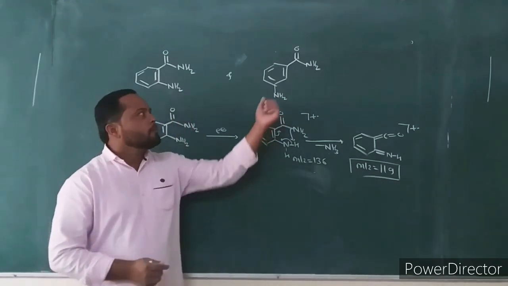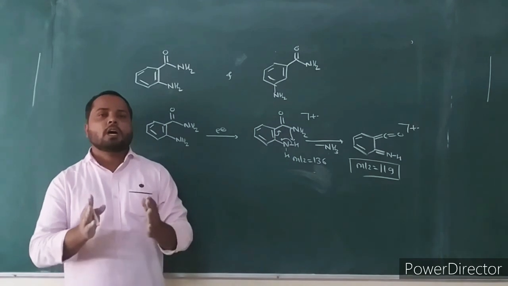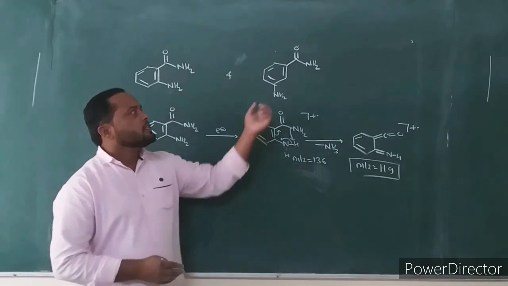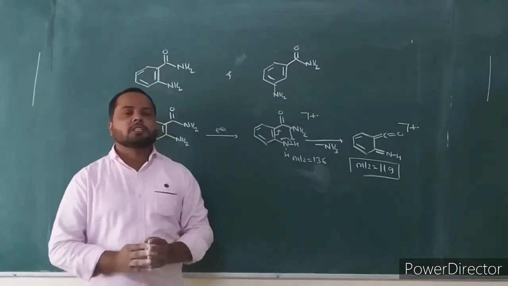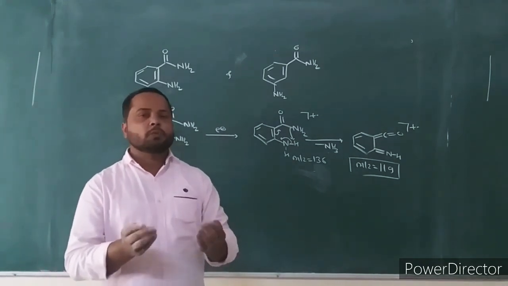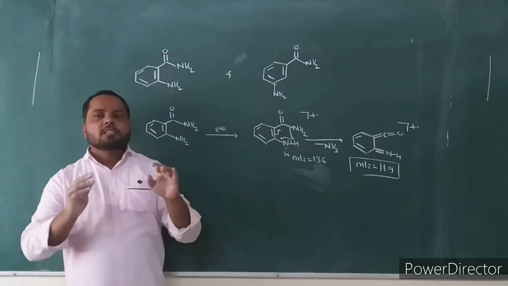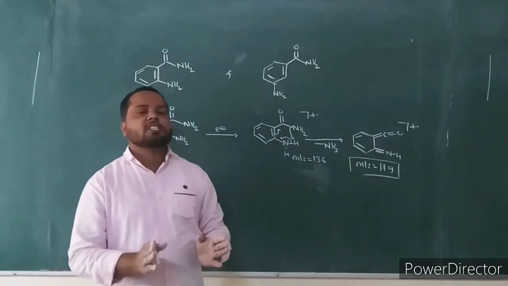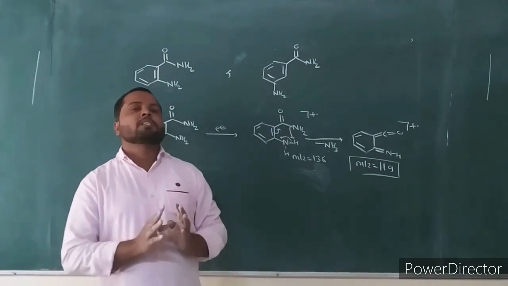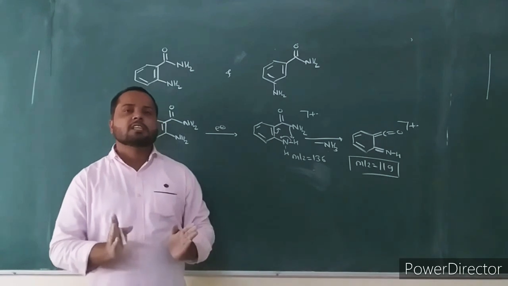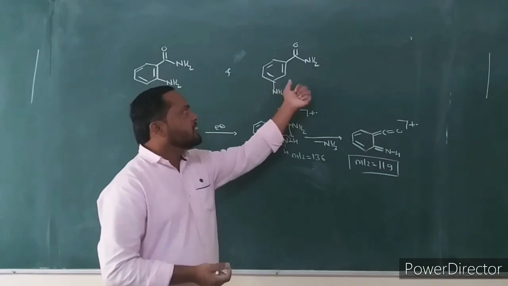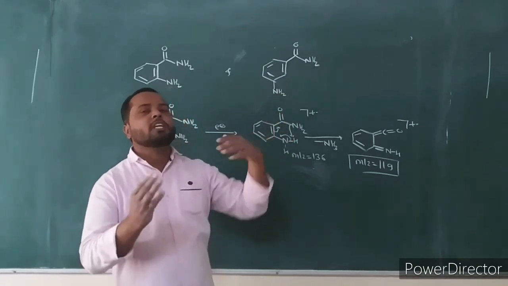Why is it absent? Because this compound does not undergo ortho effect fragmentation. What is the condition for ortho effect fragmentation? The substituent is required at the ortho position. If a hydrogen-containing substituent like hydroxy, alkyl or NH2 is present at the ortho position, a 6-membered cyclic transition state is formed. If it is present at the meta or para position, formation of the 6-membered cyclic transition state does not occur, and then loss of an ammonia molecule, water molecule, acid or alcohol is not possible. So only the ortho isomer gives the ortho effect.